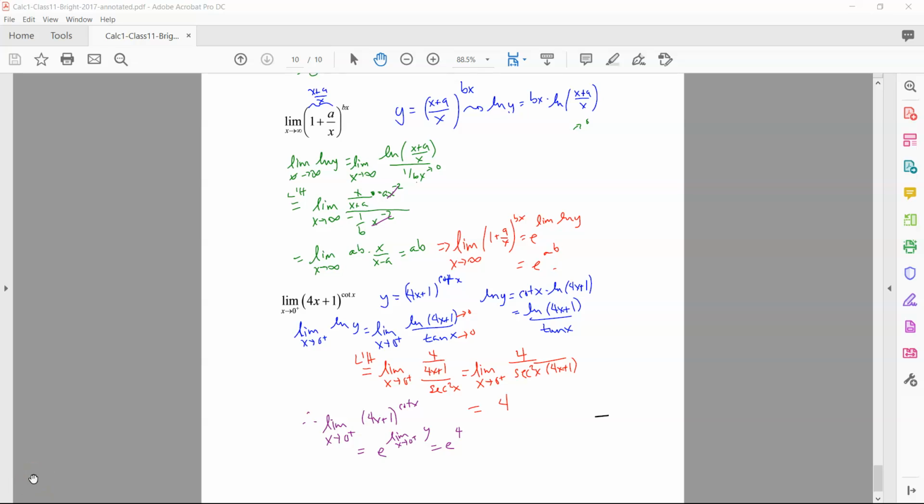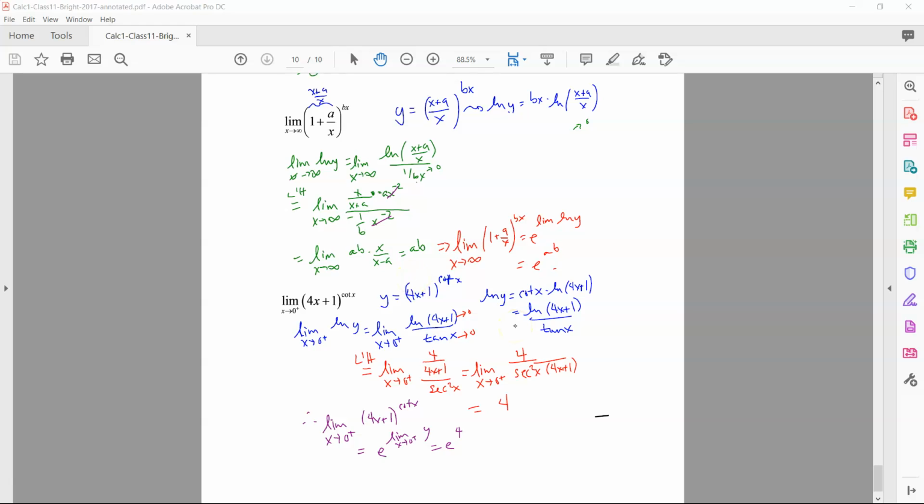And here are the answers. So in the first one, look at the log limit, and then once you do that, you get some nice simplification. What I ended up doing at the end, so in here I didn't do e to the ln right away. What I did is I found the log limit first, and then I took e to that answer. Okay, remember, if you do it this way, you just have to exponentiate at the end. In the previous example, I ended up doing the exponentiation and logging all in one step. Okay, same sort of thing with this last one.